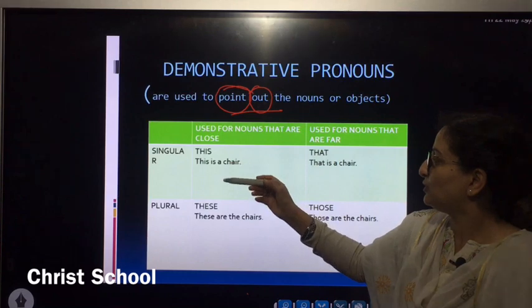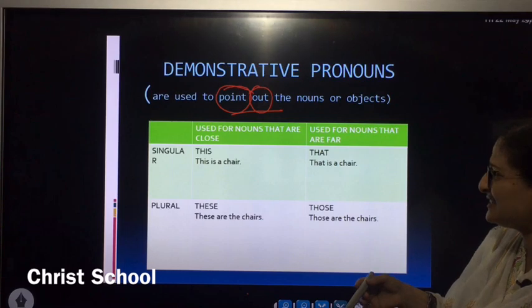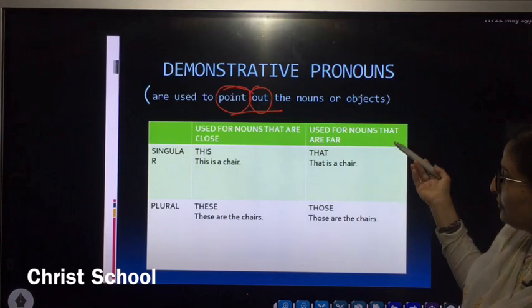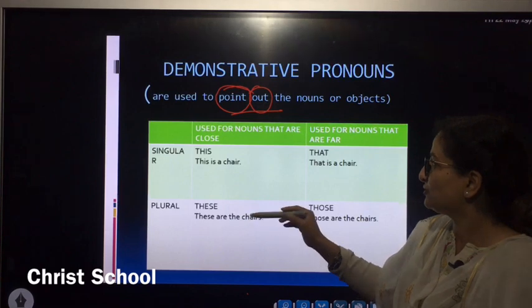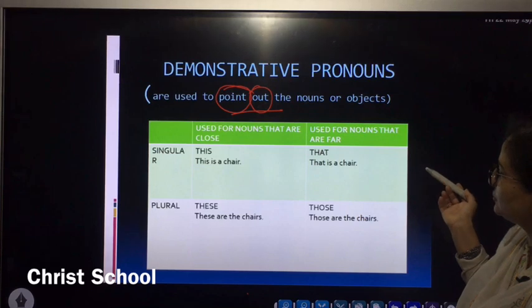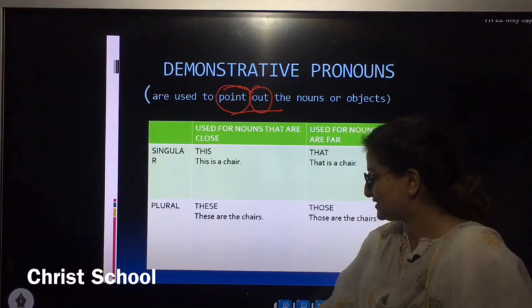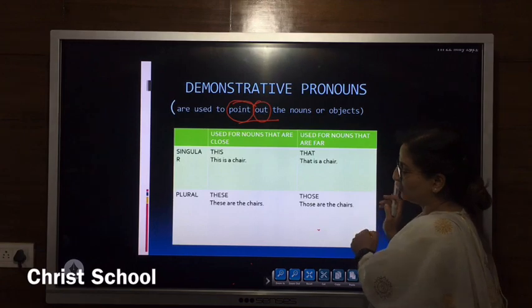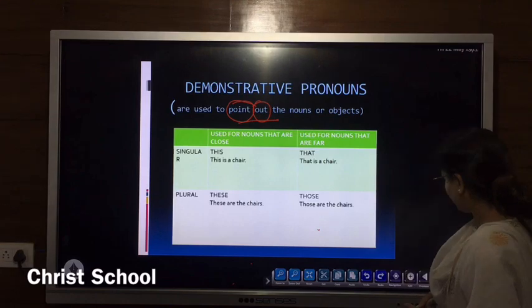Now the main difference between this, that, these, those is that this is used for singular things which are closer to us, whereas that is used for singular things which are far away from us. Similarly, these and those. These is used for things which are closer to us, whereas those is used for things which are far away and in plural form. So can I say "This is the board" or can I say "That is the board"? The board is close to me, so I will say "This is the board." If I say "That is the chair," it will be correct because the chair is far away from me.